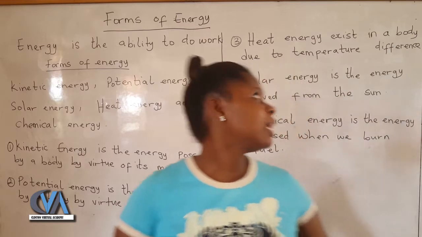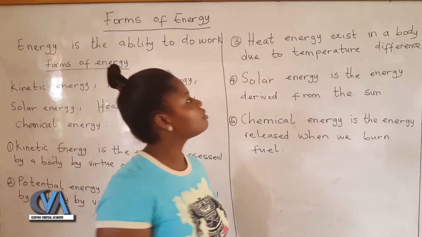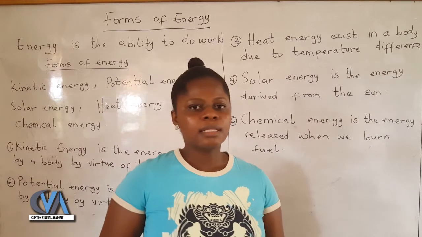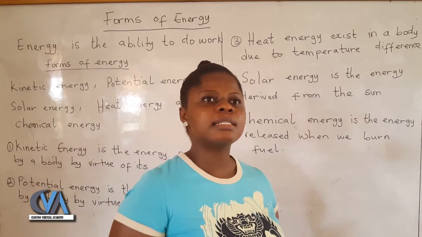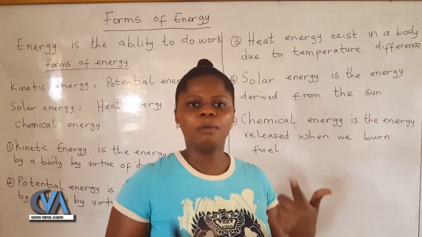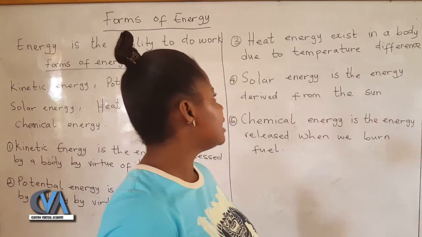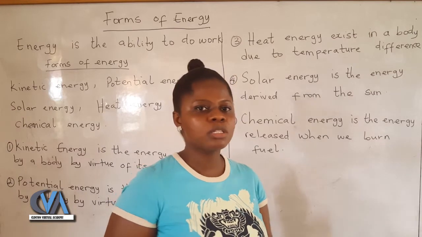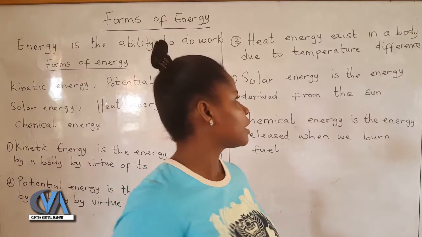Now the third form of energy that we are looking at today is heat energy. Heat energy is the energy in a body due to temperature difference. Let's take a hot cup of tea or coffee.